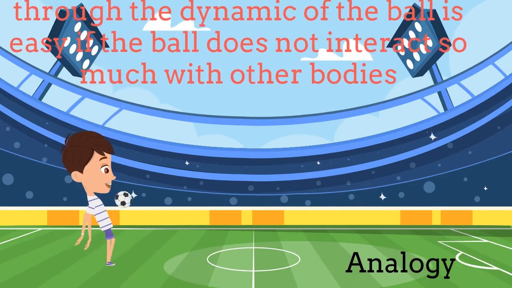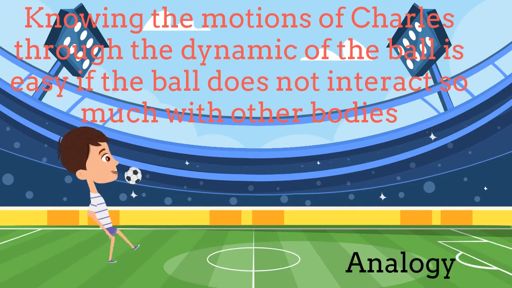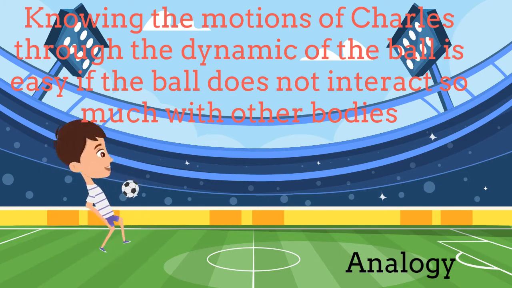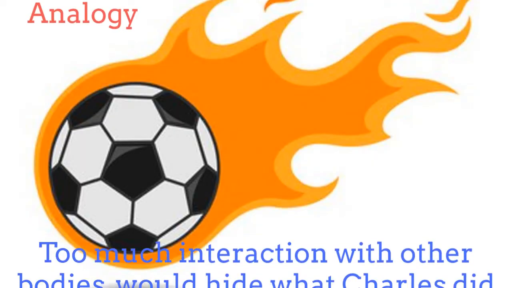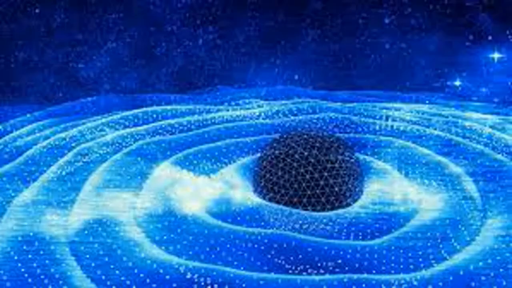Here Charles is kicking the soccer ball. By knowing the dynamics of the ball, it is easy to know the details of Charles' motion in order to kick the ball. This is clean information. In a similar way, gravitational waves provide clean information to us coming from the cosmos. However, if Charles kicks the ball, and then it collides with several obstacles and difficulties, including fire for example, then for us it would be really difficult to analyze exactly what Charles was doing at the moment of kicking the ball.